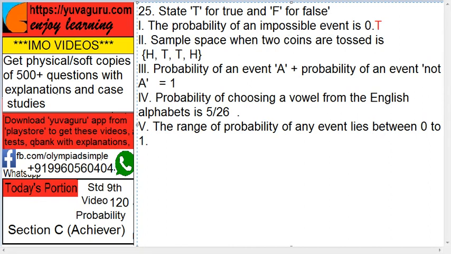Next, sample space when two coins are tossed is HT, TH: false. Why? Because it will be head head, tail tail, head tail, tail head. Means there should be two because two coins are tossed. So there would be a pair always. Okay. So this is false.